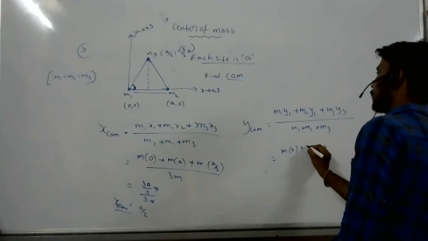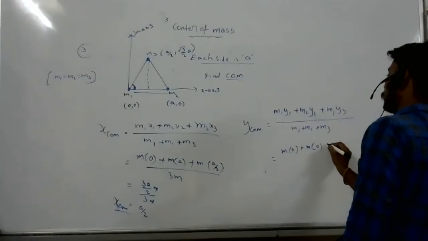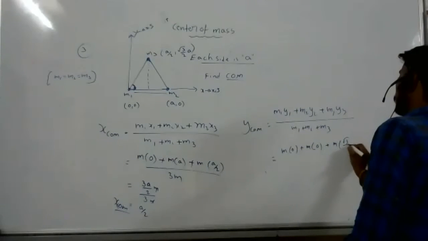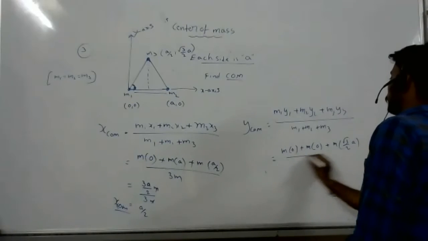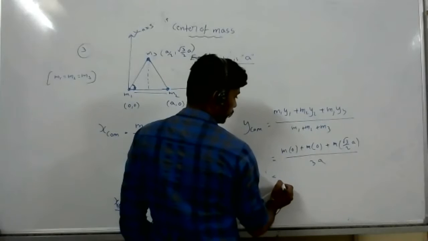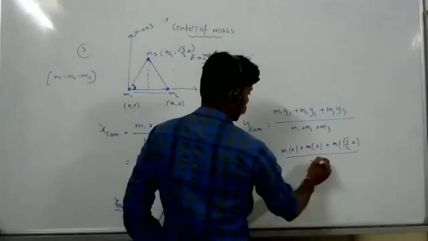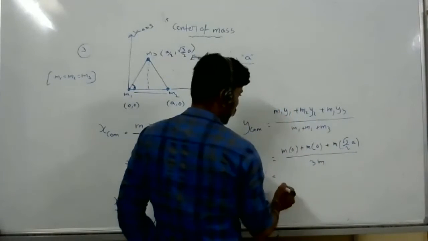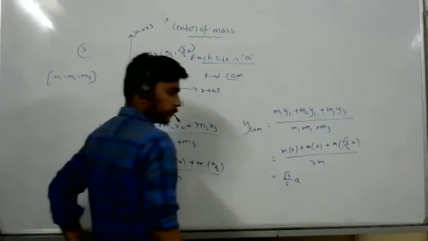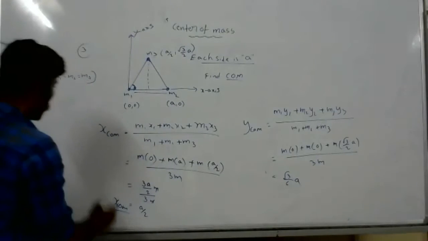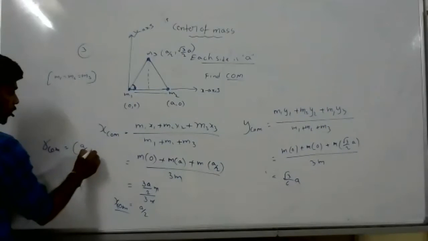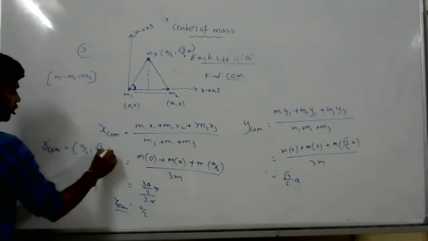M2 is M, y2 is 0, plus M3 is M, y3 is root 3 by 2 into A, by 3M. The M's get cancelled, so root 3 by 6 into A. Clear? So the position of the center of mass is A by 2 comma root 3 by 6 A.